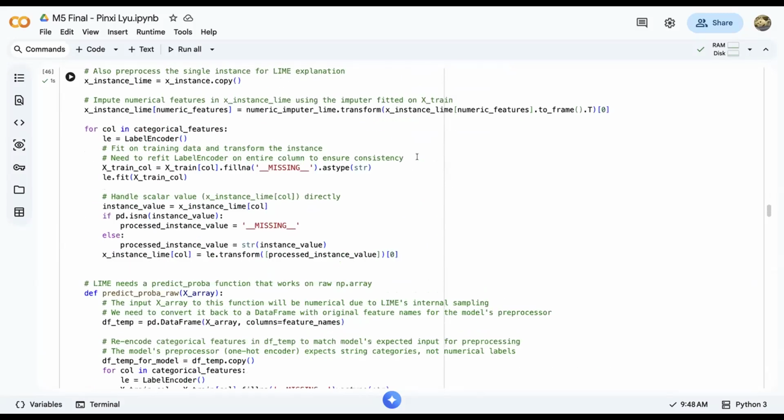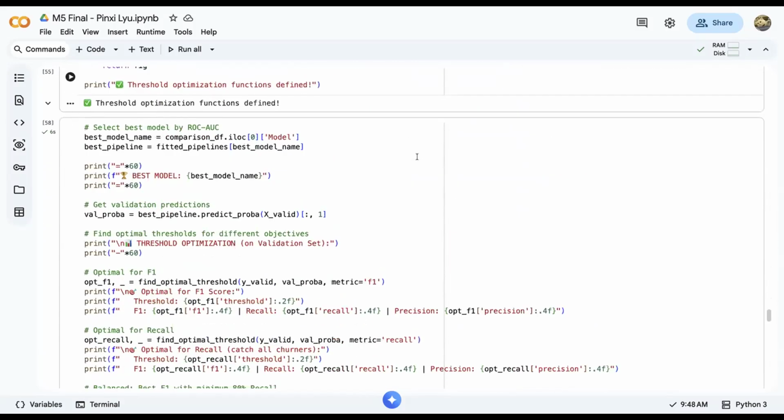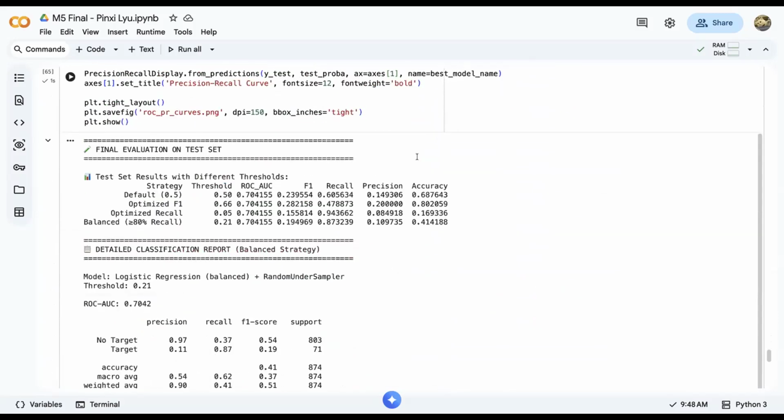For the ethical considerations, there are several ethical considerations when developing credit risk models. First, the dataset may contain historical bias. If past lending decisions were biased, the models may learn and reproduce those patterns. Second, certain demographic variables may indirectly encode sensitive information, which could lead to unfair treatment. To mitigate this risk, it is important to monitor fairness metrics, provide interpretable explanations, and regularly audit the model. This step helps ensure the model aligns with responsible AI principles.